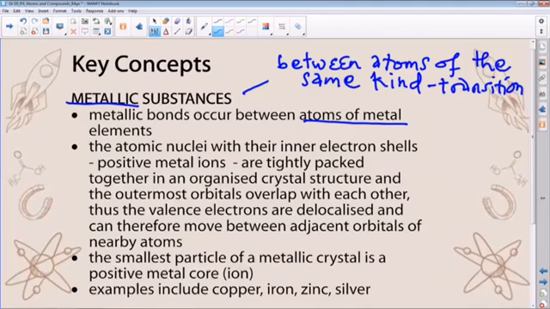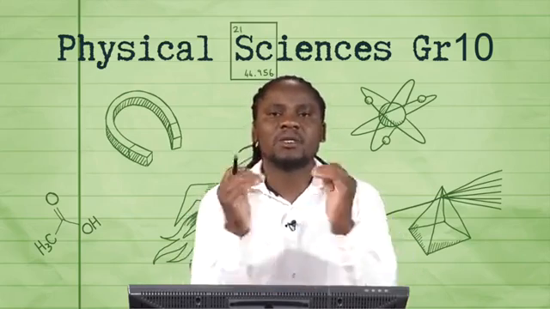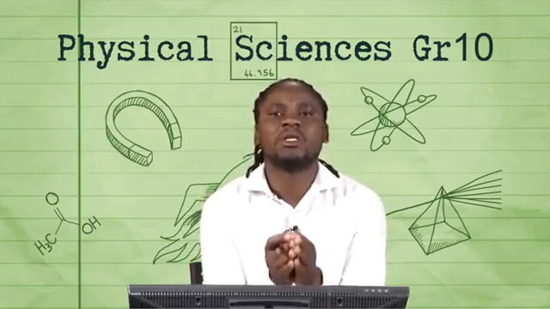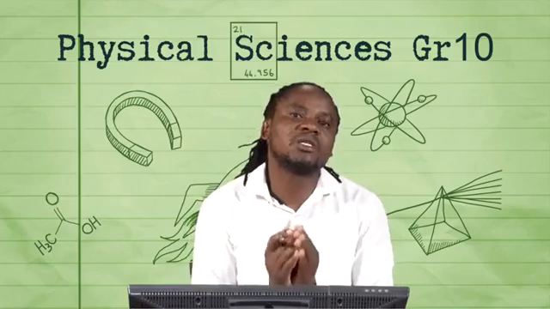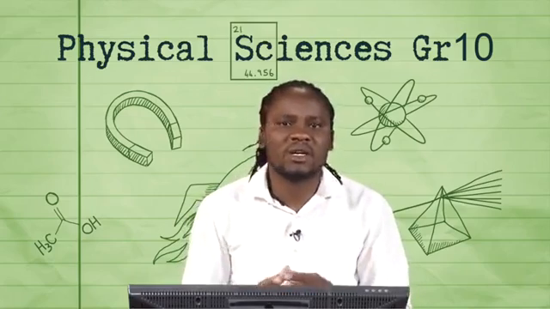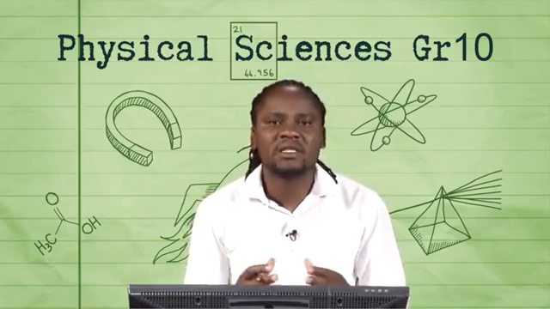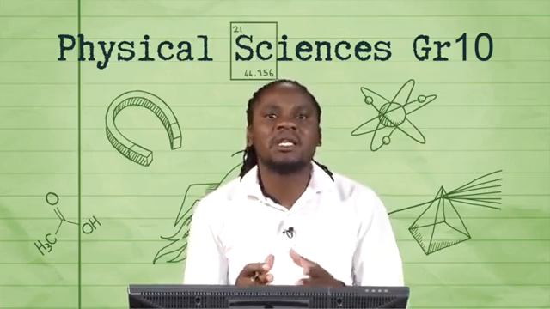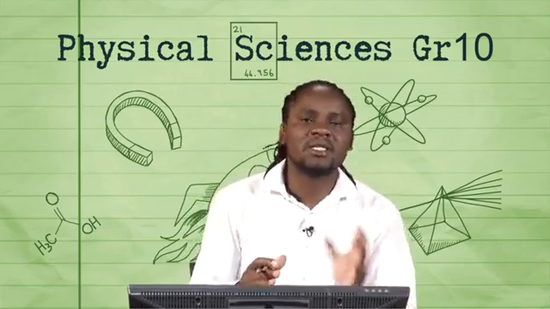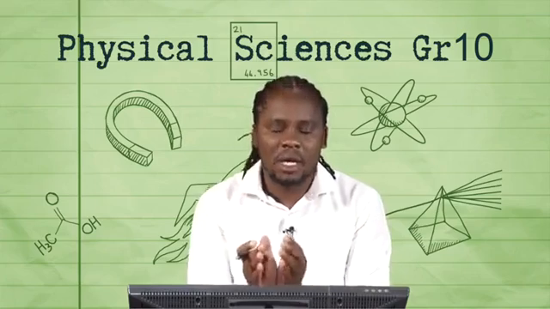As I've said, we shall constantly refer to the periodic table because it guides us as to what exactly is taking place. In terms of classification, when we talk about metallic bonding, in most cases it has to do with the transition metals. You take gold, silver, zinc, iron. These are the most common examples of metals in which metallic bonding takes place, and we shall refer to those as metallic substances because they are elements instead of compounds, due to the fact that it has to do with the same kind of atoms being bonded together.